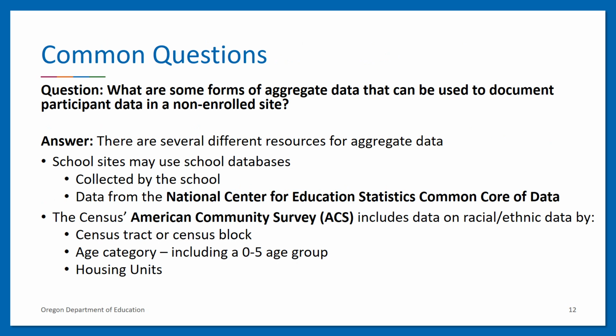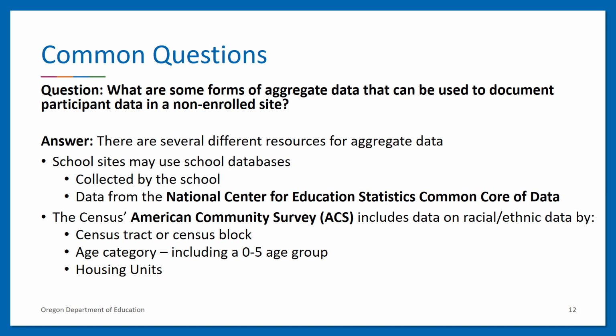A common question is, what are some forms of aggregate data that can be used to document participant data in a non-enrolled site? There are several different resources for aggregate data. School sites may have access to school databases that are collected by the school. There is also data available from the National Center for Education Statistics, also known as NCES, Common Core of Data by School. For non-school sites, the Census American Community Survey, or ACS, includes data on racial and ethnic data by census tract or census block.